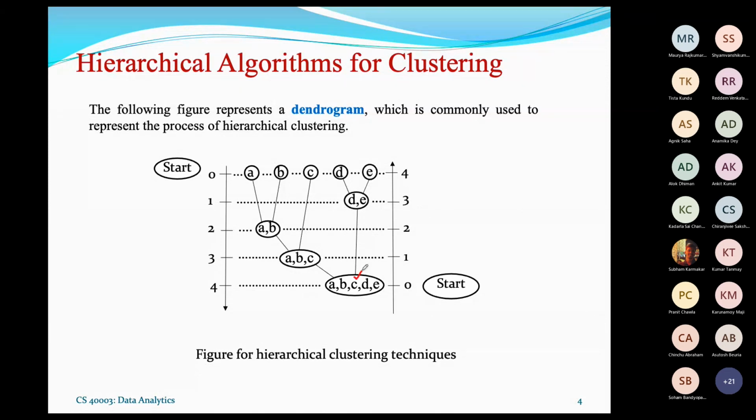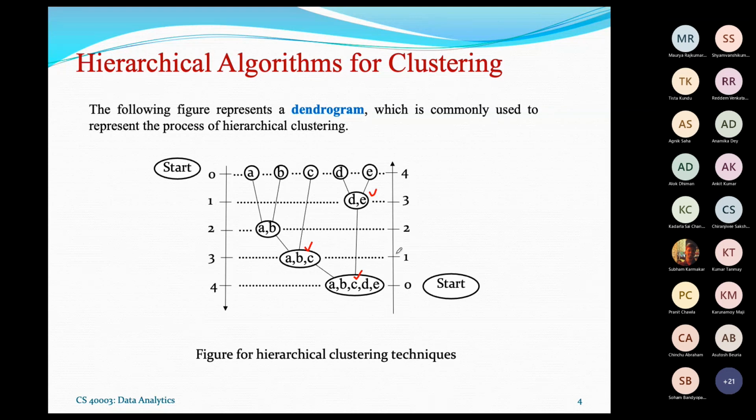So initially there is only one cluster, and in that cluster all objects belong to that cluster. So this is called the starting level. After that, there is a criteria. Based on that criteria, we can split this one into another smaller cluster.